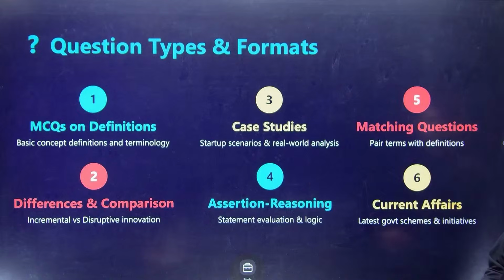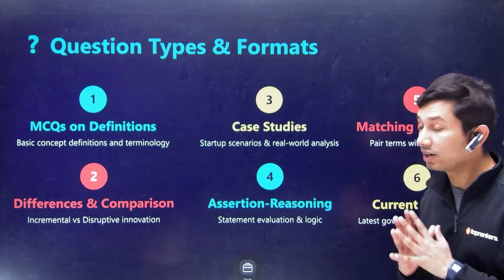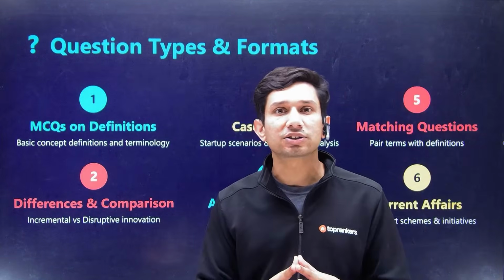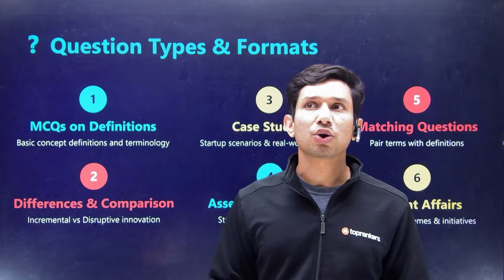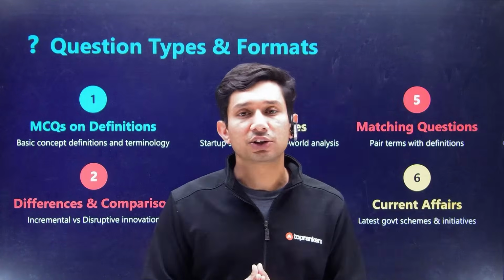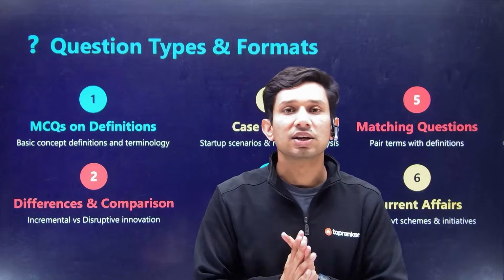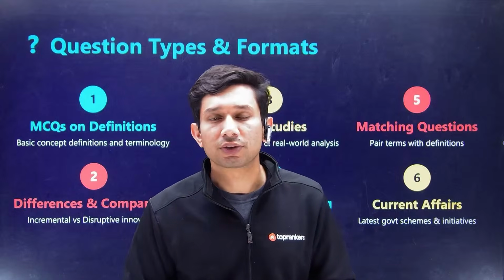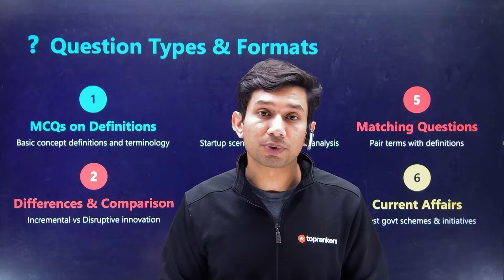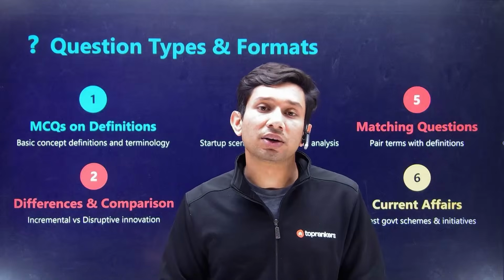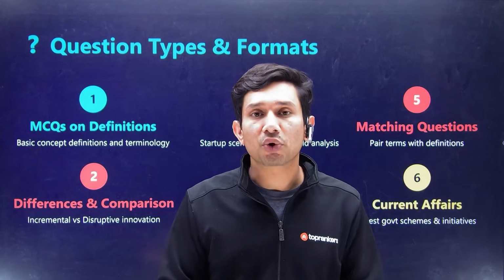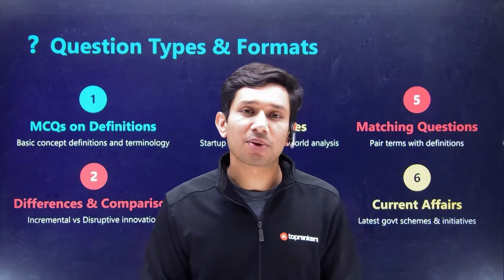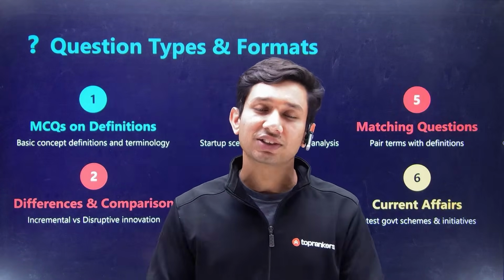Okay, starting with the question types and formats, MCQ on definitions. The reason we cover a lot of topics today and key concepts, especially acronyms, is because a lot of MCQs come directly on definitions, as to what a specific thing means. Say, for example, an IPO. A lot of people talk about it, even the Indian Railways coming up with their own IPO. What does IPO exactly mean? What is the full form of it? That could be a straightforward MCQ question. The answer to this is something that you will find later on, perhaps in the next 10-15 minutes. It's one of those questions that we'll be answering.